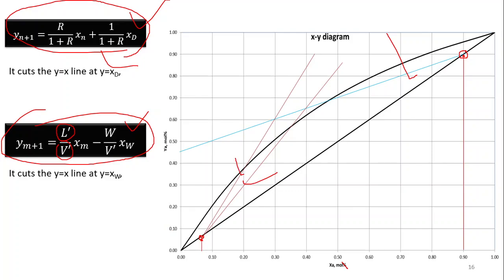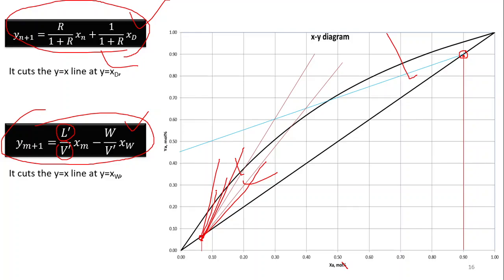All these are possibilities for the stripping equation until and unless we know the slope of this line or any other point where we can match it. So this is one biggest problem with the stripping line.